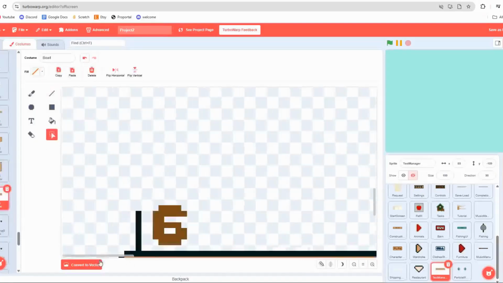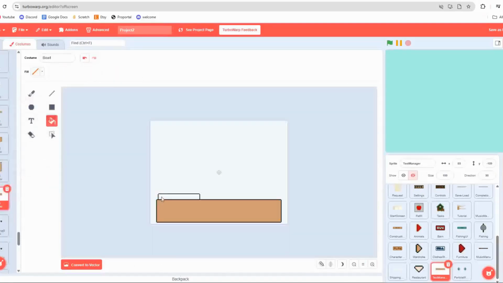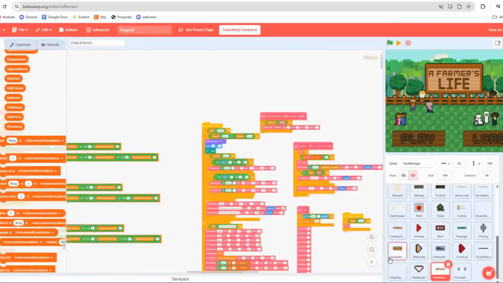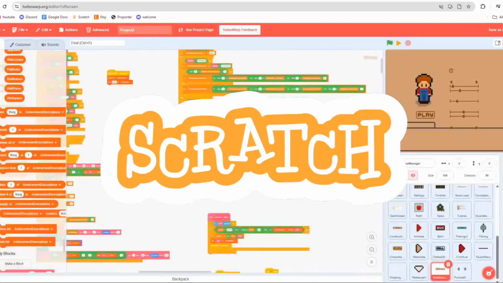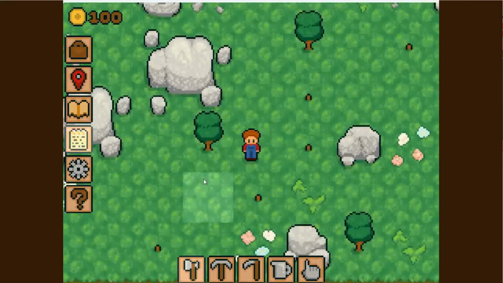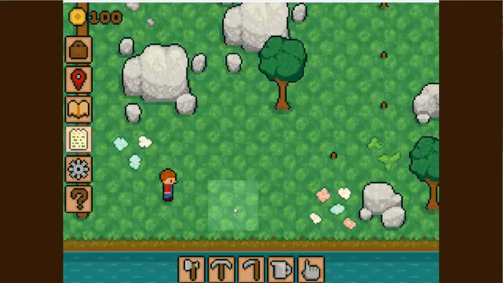Hey, HannahMouse1 here. For those who don't know me, I'm an aspiring game dev working to prove that professional quality games can be made using beginner-friendly software such as Scratch. My main project, A Farmer's Life, is a top-down 2D farming simulator game inspired by Stardew Valley.